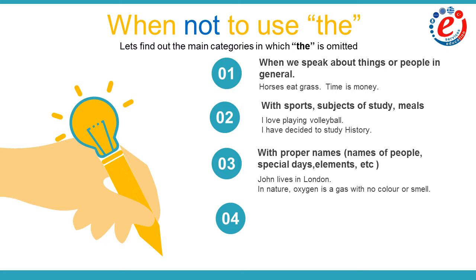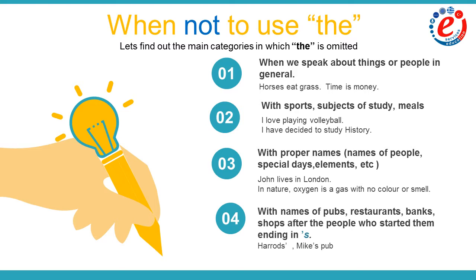The fourth category says that we also omit the with names of pubs, restaurants, banks, shops named after the people who started them, ending in s. In other words, in the possessive form. We have Harrods, Mike's pub.